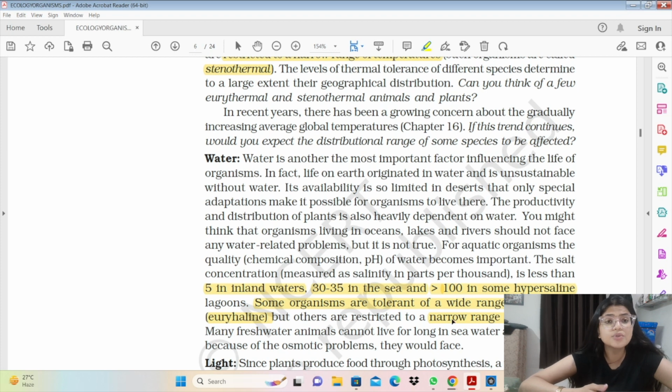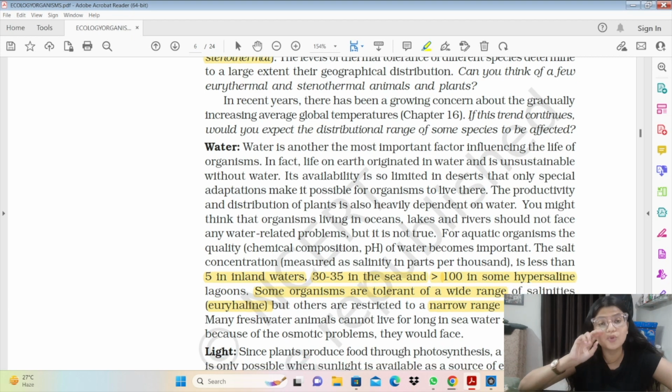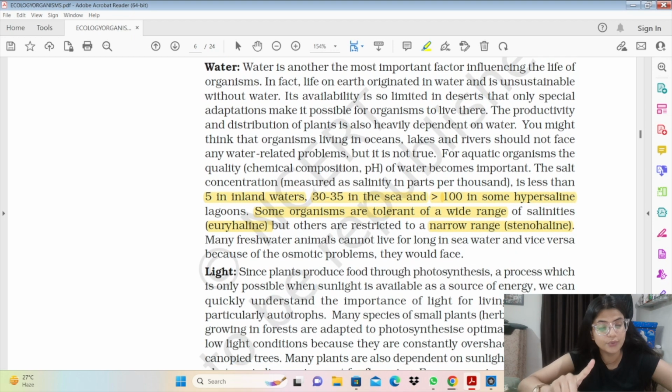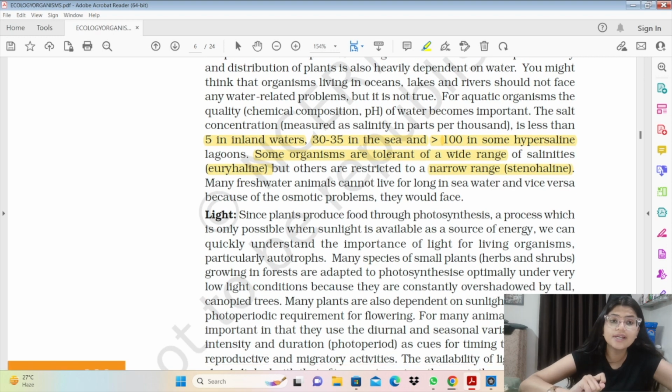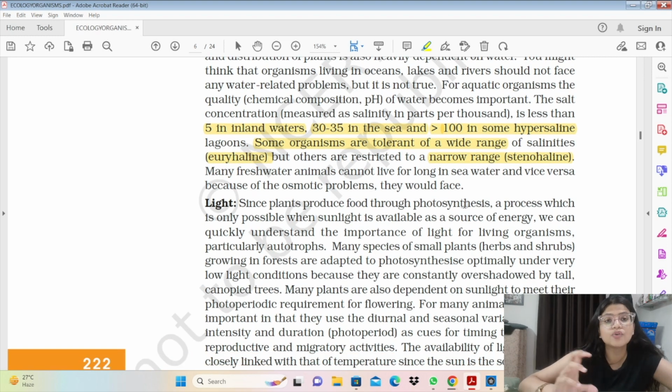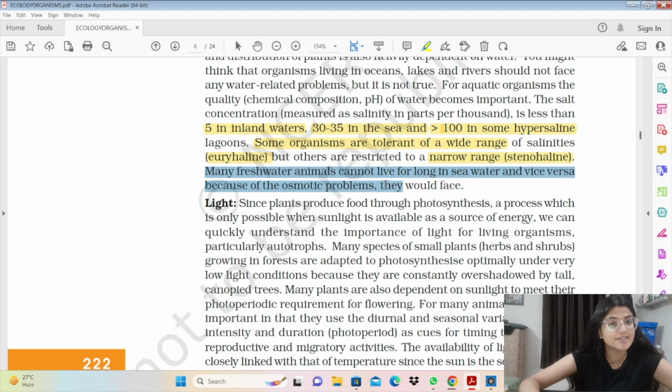And as you know, aquatic life पूरी water पे ही dependent है. तो water में भी हमारे पास two kinds of organisms होते हैं. One is euryhaline and one is stenohaline. Euryhaline में बहुत wide range of salinity को tolerate कर सकता है वो animal, and stenohaline में बहुत narrow range को tolerate कर सकता है. यूरीहलाइन वाले जो होते हैं वो survive कर सकते हैं, but अगर हम stenohaline वाले को किसी ऐसी जगह पे जाके रख दें जहाँ की salt concentration वो tolerate नहीं कर सकते तो वो मर जाएगा, because उसको osmotic problems हो जाएंगे उसकी body में. वो अपनी body में उसकी concentration accommodate नहीं कर पाएगा, जिसकी concentration salt water की present होगी उसके around.